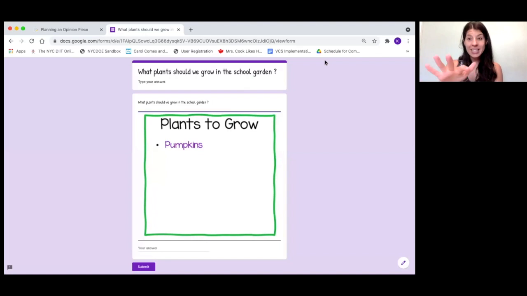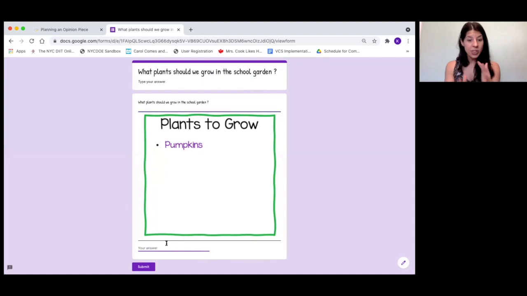So here is our Google Forms, and it says, what plants should we grow in the school garden? And you'll see our chart here. You'll see that pumpkins is on there because that's what I chose to put on there. And then you'll get to type your answer down here. So this might be a good place for your grown-up to help you out to type this answer. So, let's think of something else, another opinion.